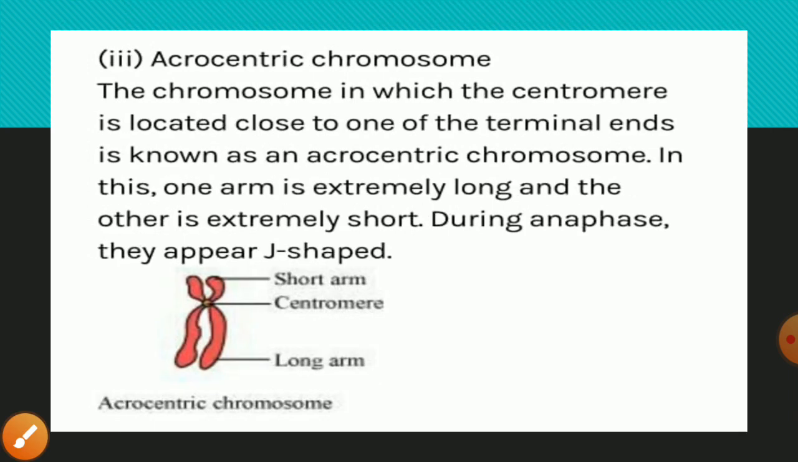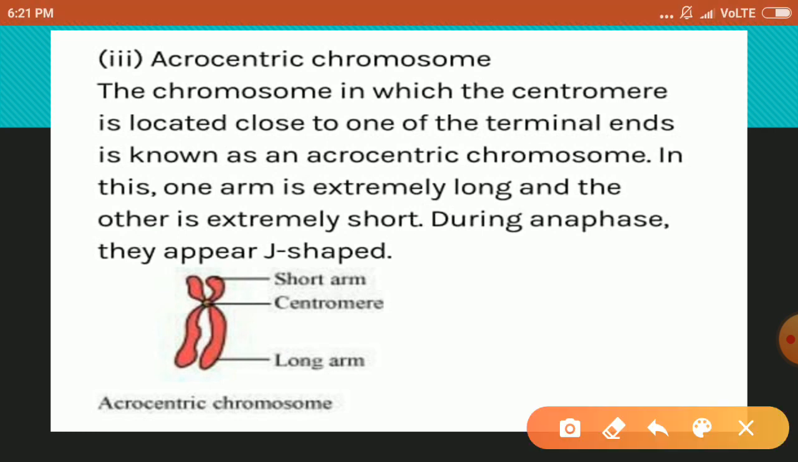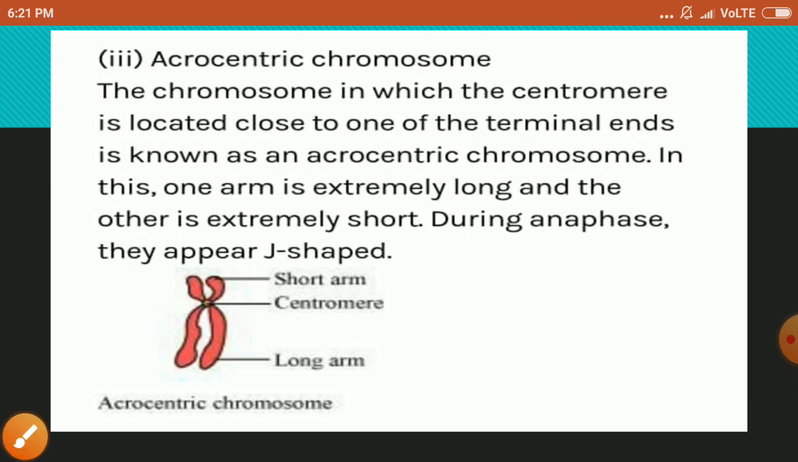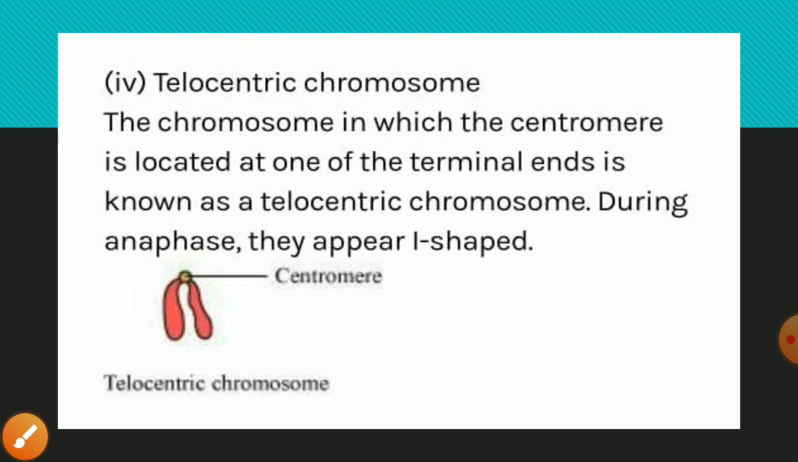Now the next one is the acrocentric. It is the chromosome in which the centromere is located very close to one of the terminal ends, so it is known as acrocentric. During one of the stages of cell division, called anaphase, this type of chromosome appears as a J shape, because one arm is very short. Now the next one is telocentric. The chromosome in which the centromere is located at one of the terminal ends is known as telocentric, so it appears like an I shape. So these are the types of chromosomes.